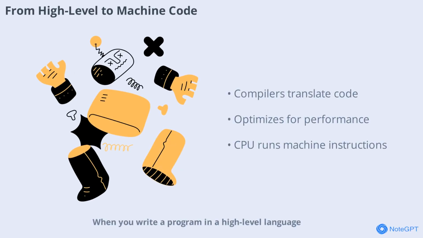When you write a program in a high-level language, it doesn't run directly on the CPU. Instead, a special program called a compiler or interpreter translates your code into machine language. The compiler checks your code for errors, optimizes it, and then generates the binary instructions the CPU can execute. This process allows programmers to write complex software without worrying about the details of machine language, while still taking advantage of the computer's speed and power.